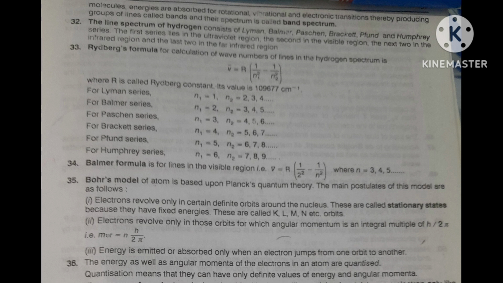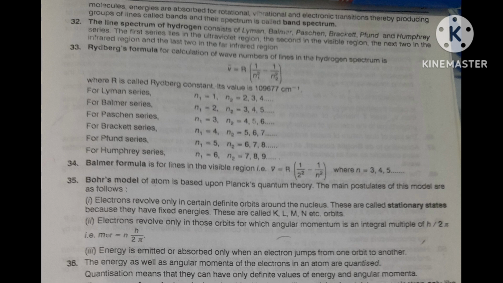In this formula, wave number is equal to R times bracket 1 upon N1 square minus 1 upon N2 square. In Lyman series, N1 is 1, so 1 square, and N2 may be any value more than 1. If 2, then 2 square. If 3, 3 square.